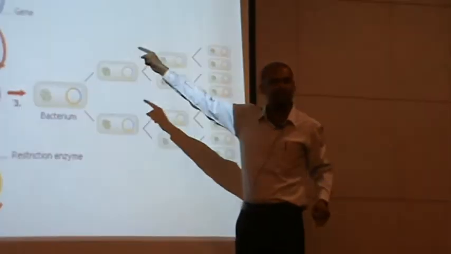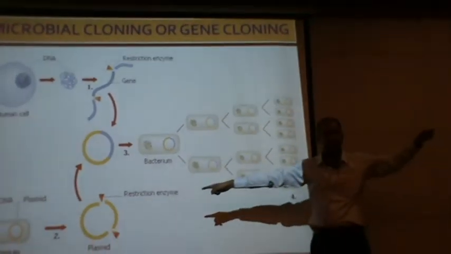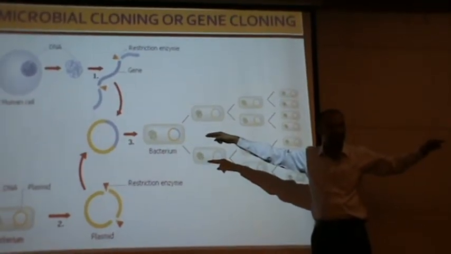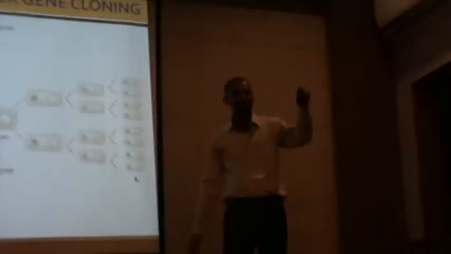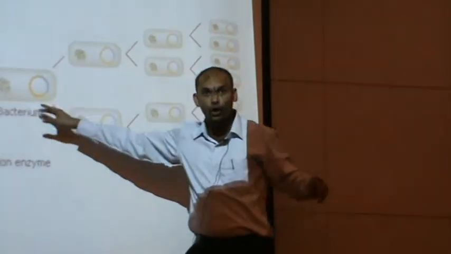I already explained the first step of genetic engineering is the isolation of the gene. The second step is the selection of the vector, then insertion into the vector. This is called a recombinant plasmid. Now this recombinant plasmid is sent into the bacteria, that is the host cell.